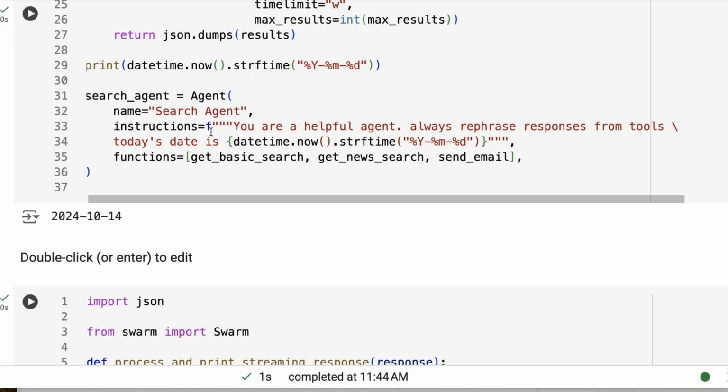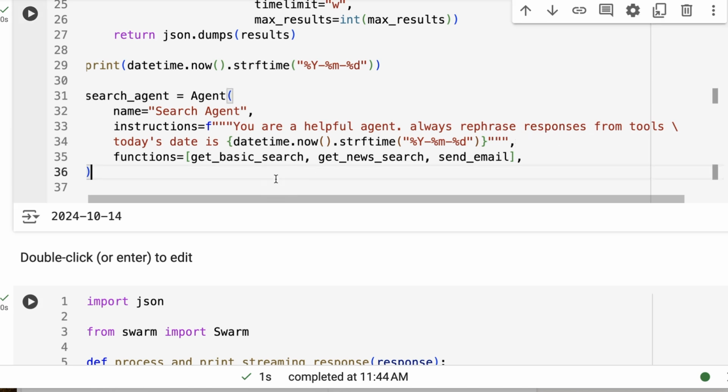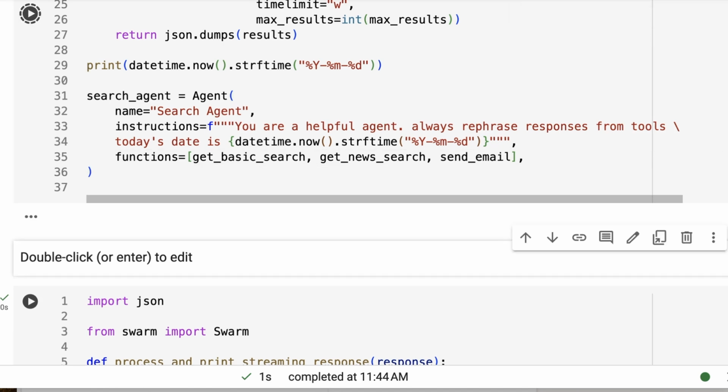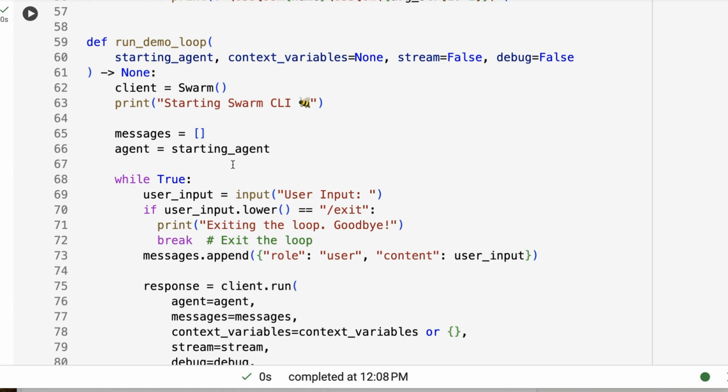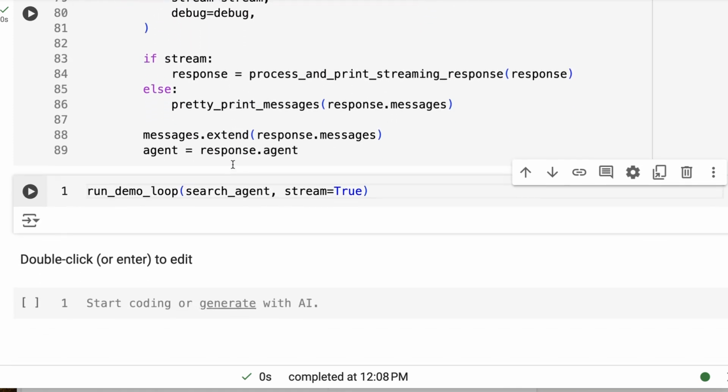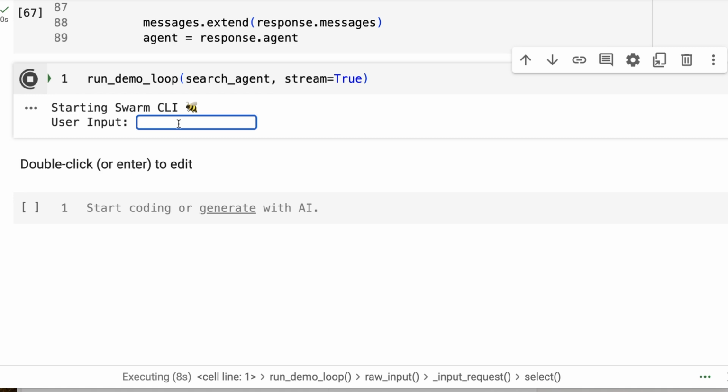Now my search agent, we're going to pass in the time as well, like today's date. So I can basically tell your helpful agent always rephrase responses from tools. Now this is key. I will show you going through this. If we come down the next bit, we've just got the standard things for setting up the loop, stuff like that. And I'll show you some interesting things here.